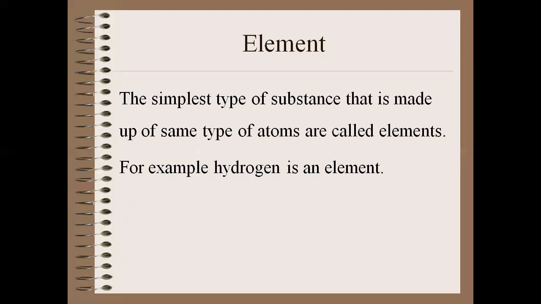Okay. What is an element? An element is the simplest type of substance that is made up of the same type of atoms. In an element, all the atoms have the same atomic number. For example, आयरन एक एलिमेंट है.